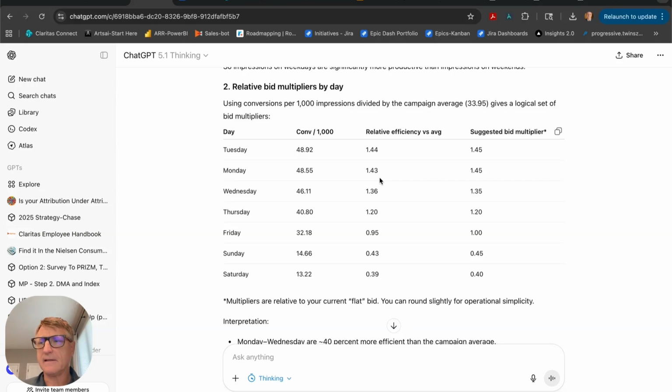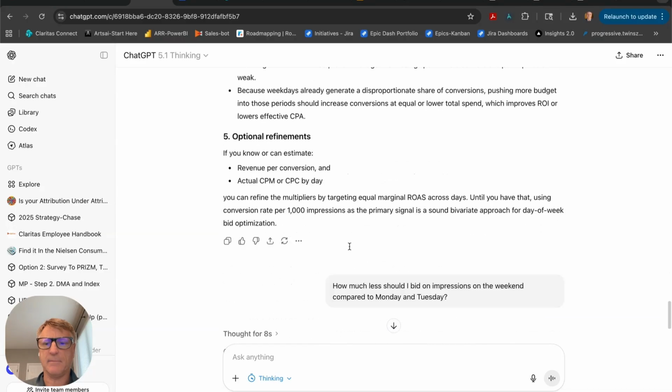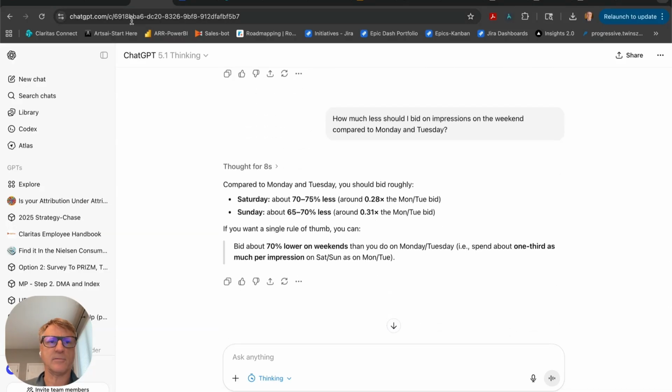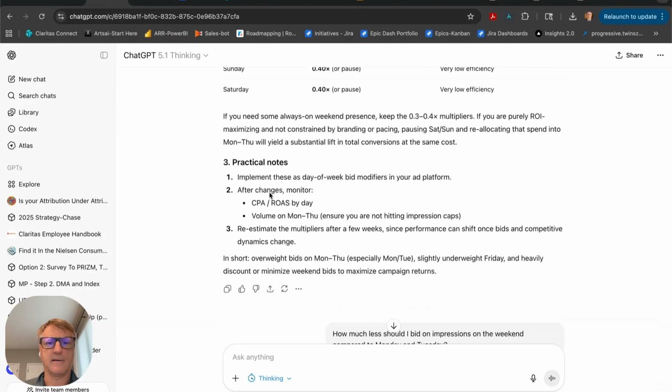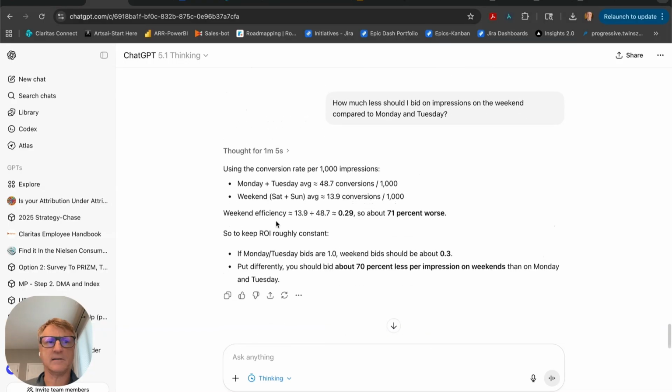And again, this is where it becomes important. If you want to control the analysis exactly how you want it to display, then that might be something you'd go back into your GPT and tell it to always use a certain order. Slight variation between the analysis, but all of them coming up with the same right answer and how much less you should be paying for your impressions on the weekends compared to the weekdays.